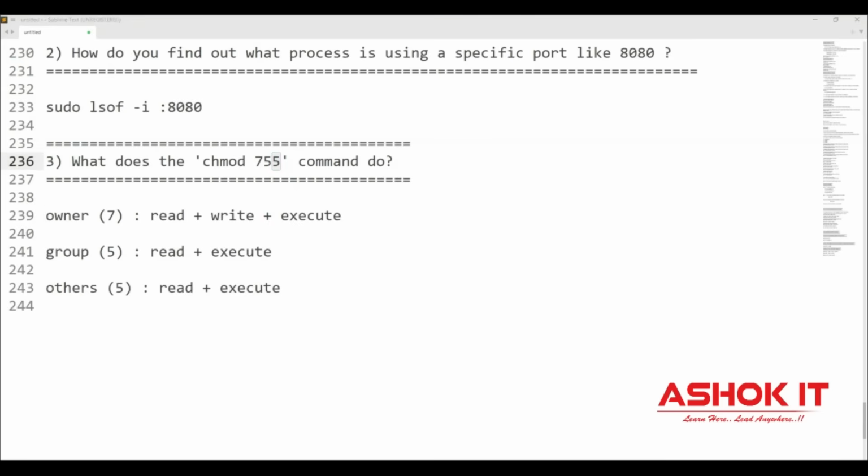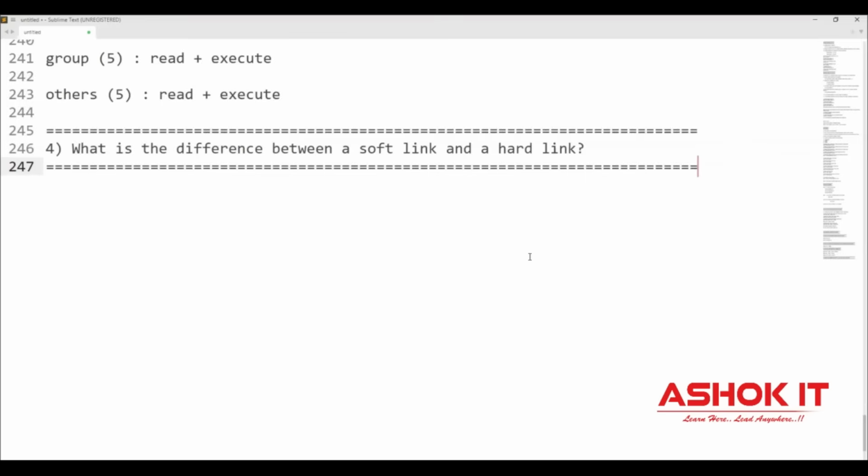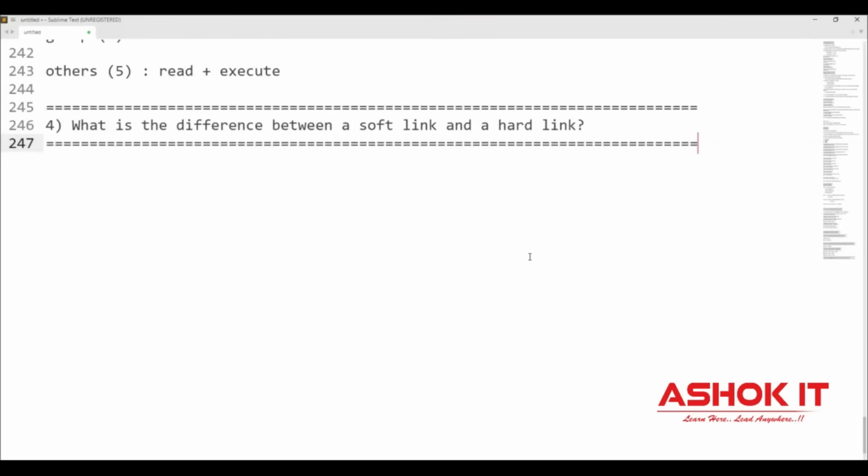Question number 4, what is the difference between soft link and hard link in the Linux operating system? In Windows, we create shortcut files, right? Similarly, in Linux, we create link files. What is the meaning of a soft link? Soft link means it is a symbolic link. It will point to the path of the file.